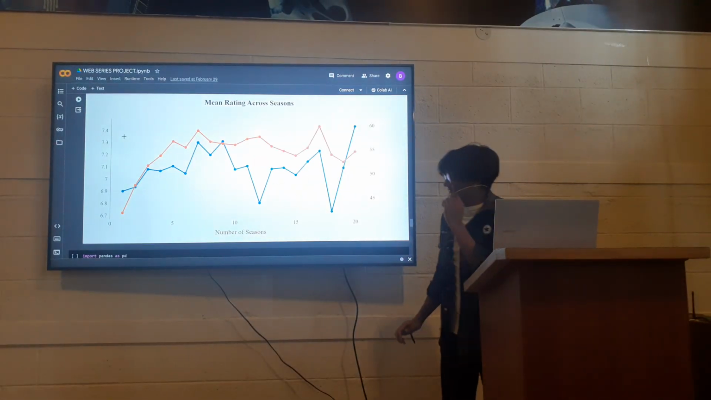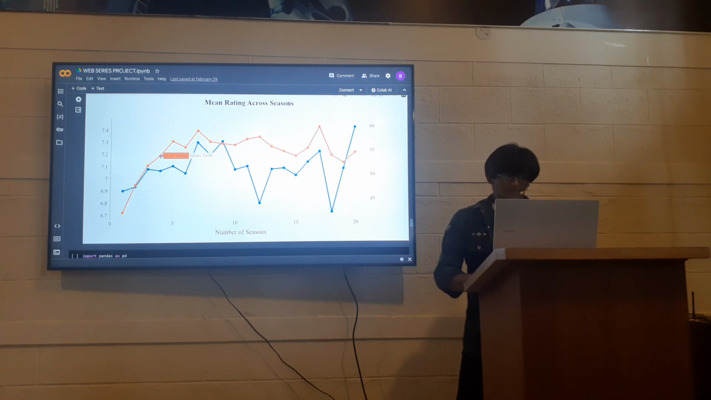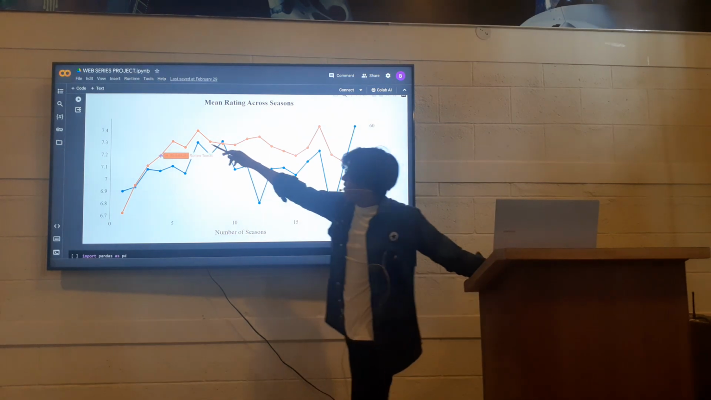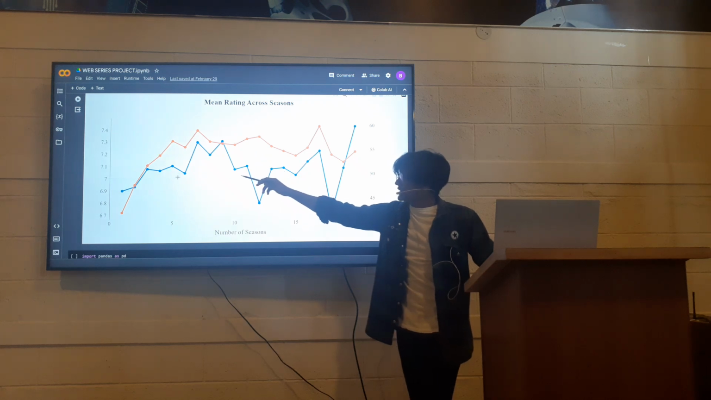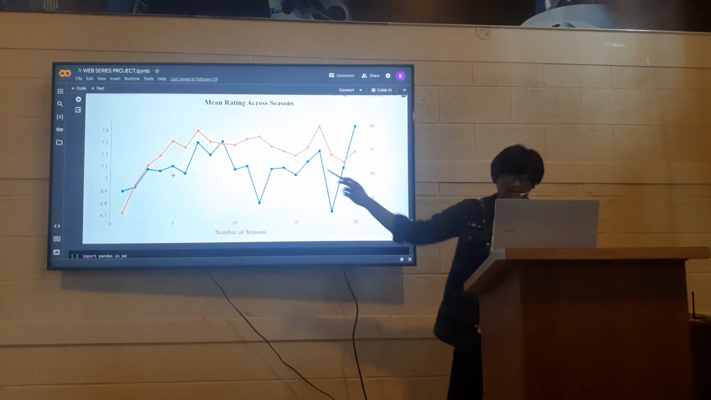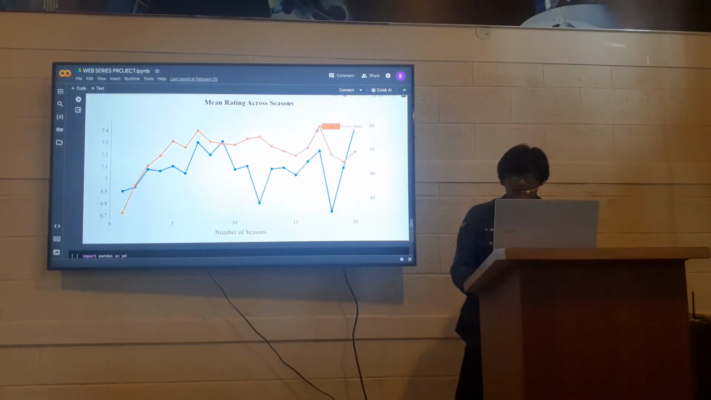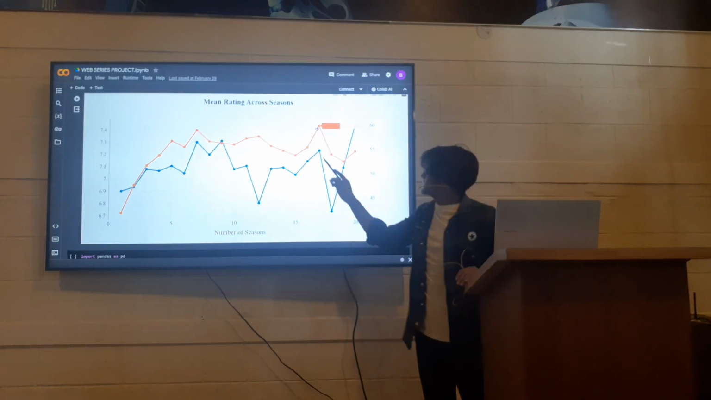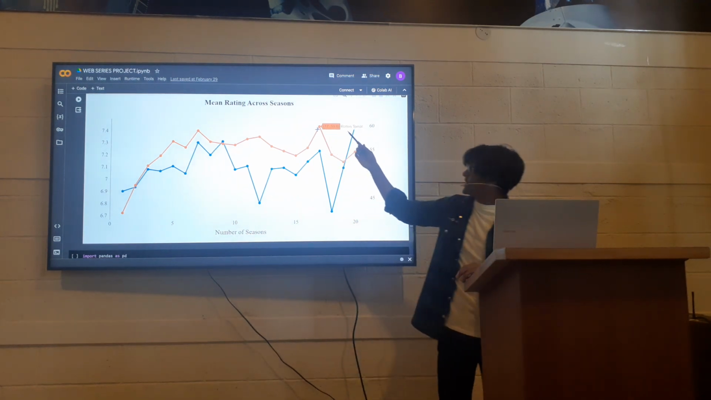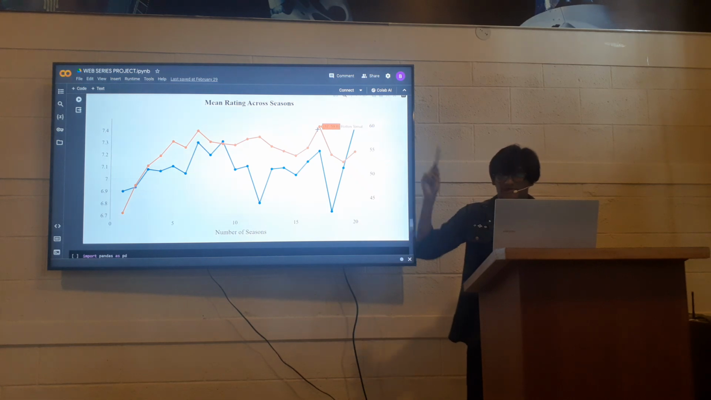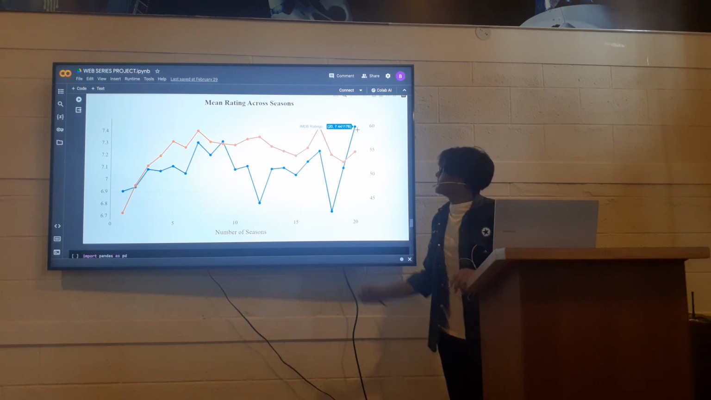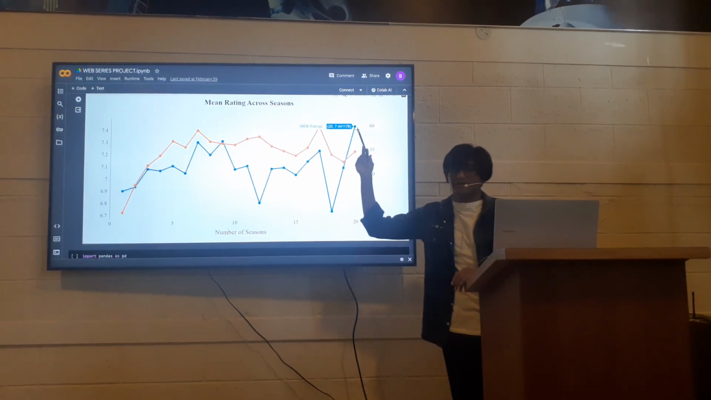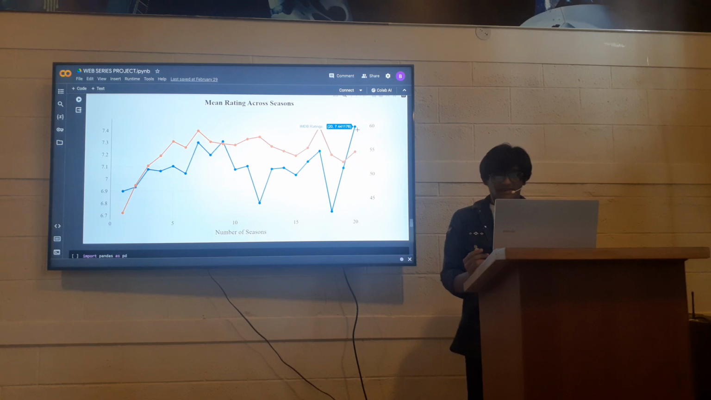Mean rating across seasons. This upper orange line shows the Rotten Tomatoes rating of web series, and the blue line shows the IMDb ratings. Rotten Tomatoes' highest rating is like 1,759.8 for web series, and for this 207.441 IMDb is the highest. Because it is giving the rating out of 10, that's why for this number of seasons it gave the highest rating.